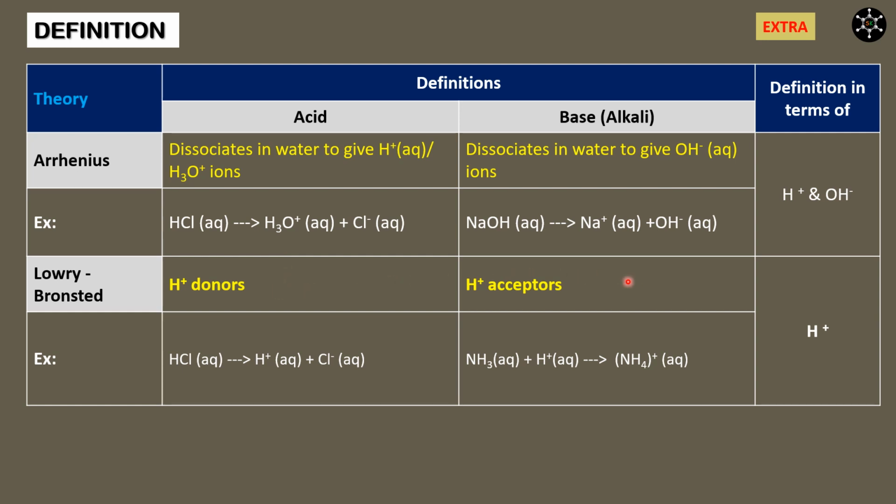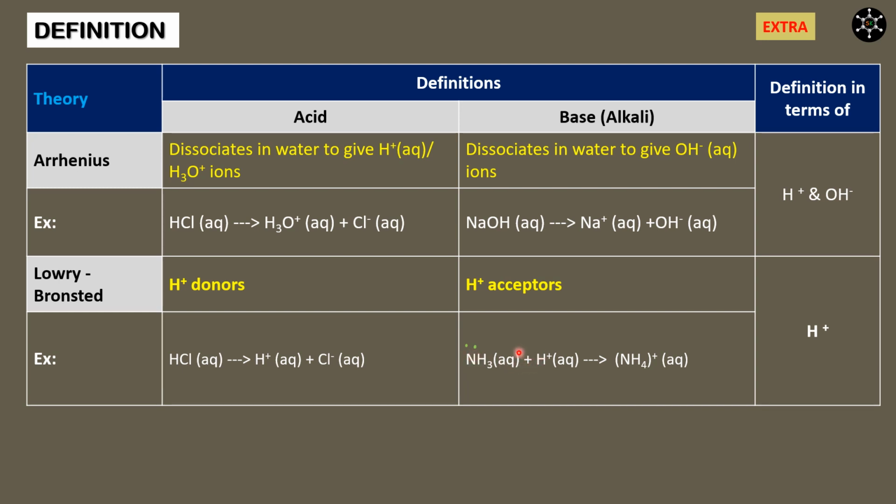But Lowry and Bronsted gave a new definition for bases, that is, bases are substances which are capable of accepting H+ ions. With this definition, we can easily prove the basic nature of ammonia. On nitrogen in ammonia, we have two electrons which are called non-bonded electrons.